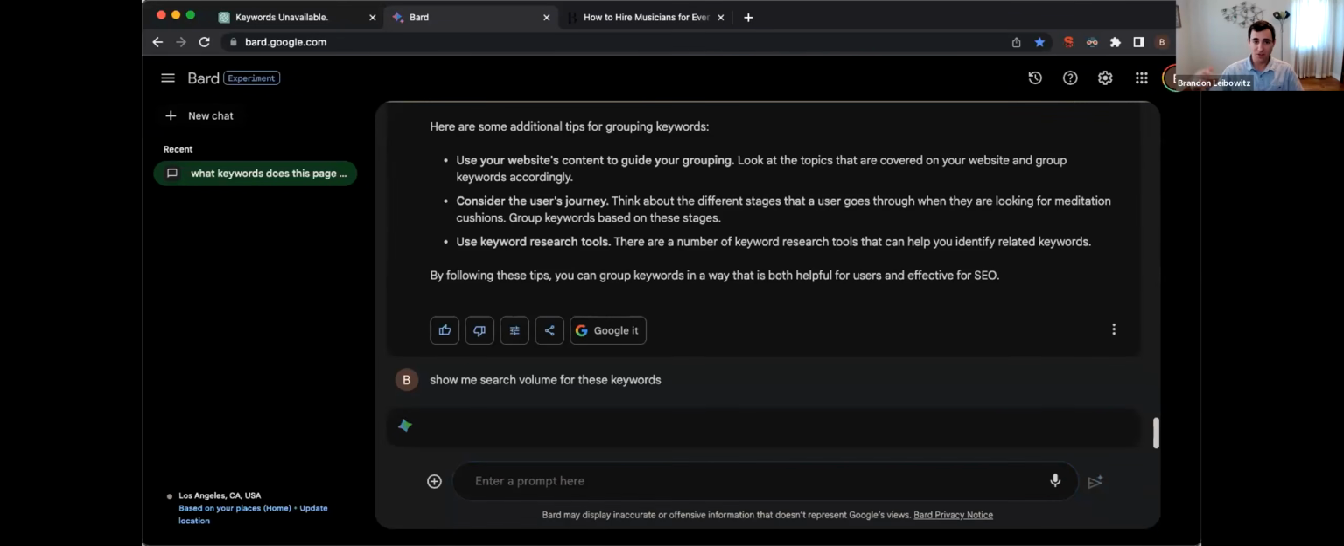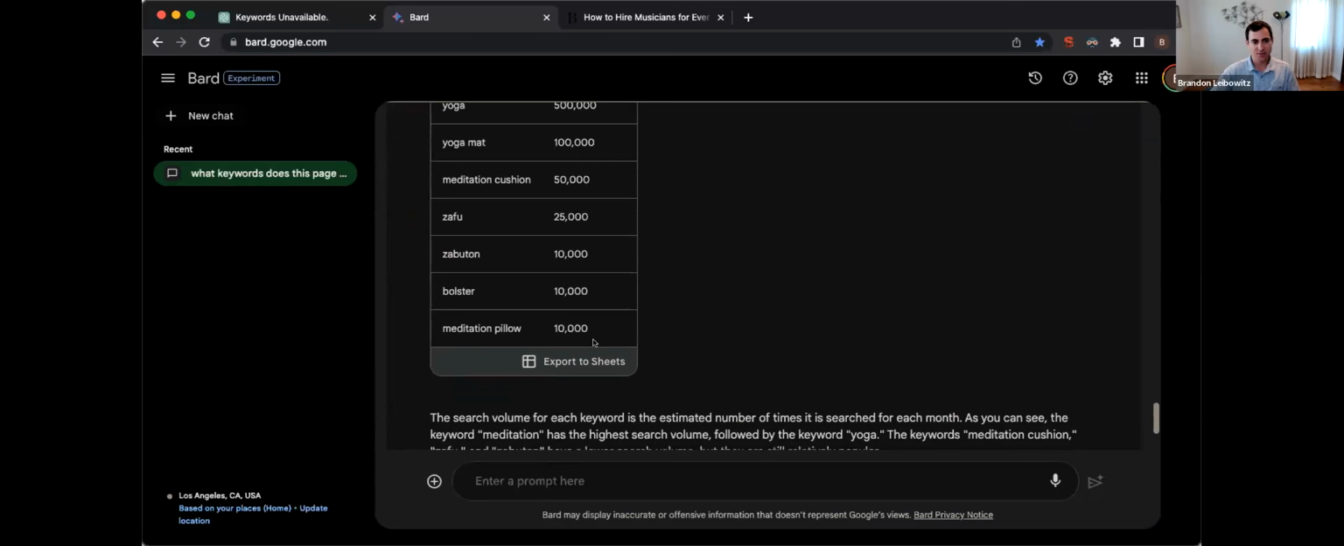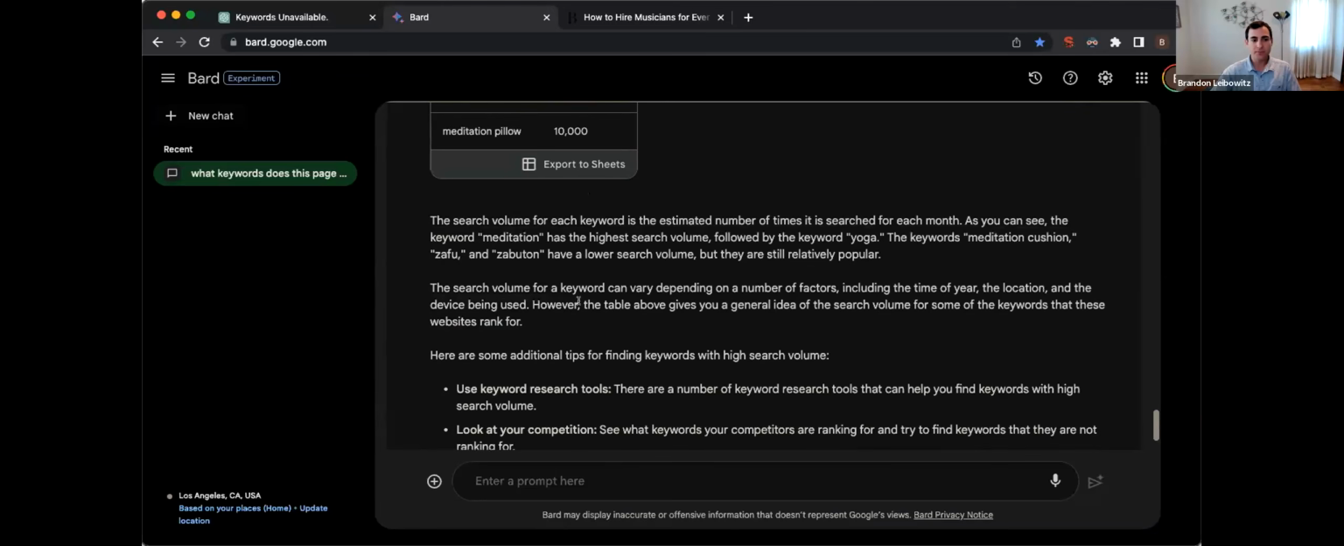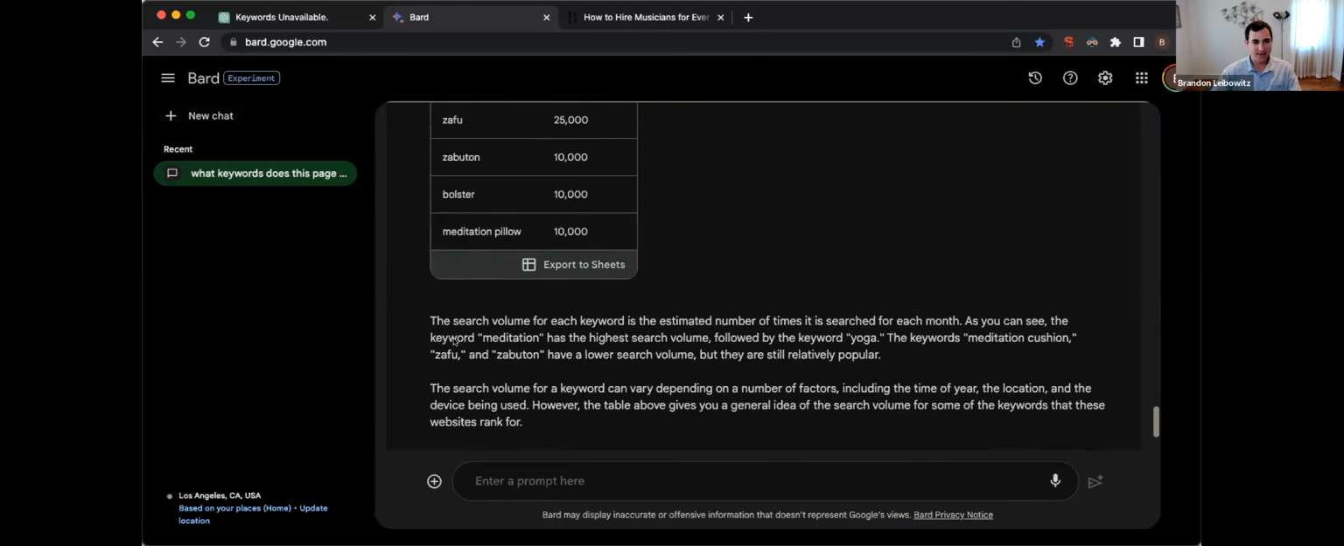So it really helps speed things up instead of having to go into Google and manually search for them and then go to the Google Keyword Planner and use the Keyword Planner to show you the search volume. It'll show you it all right here. And it gives you little tips and advice about using long tail keywords and other things like that.